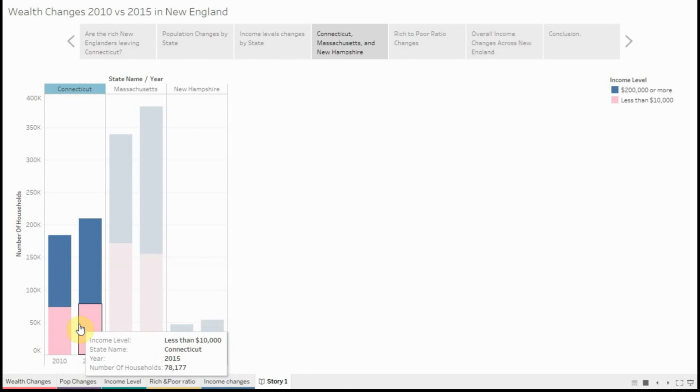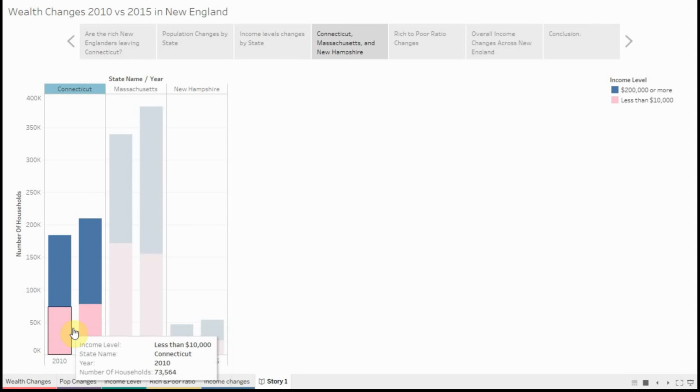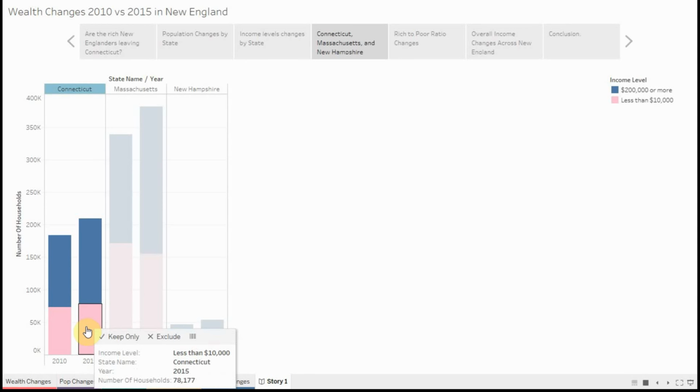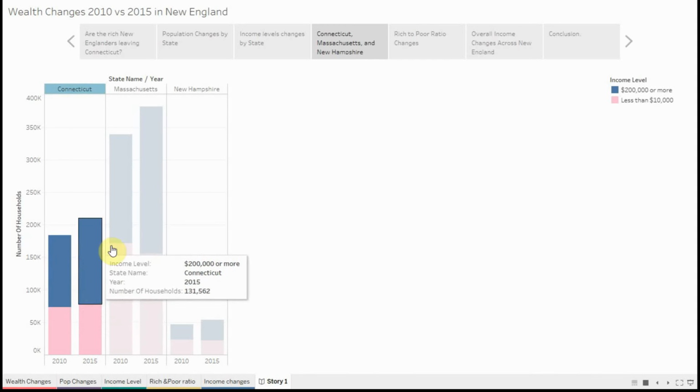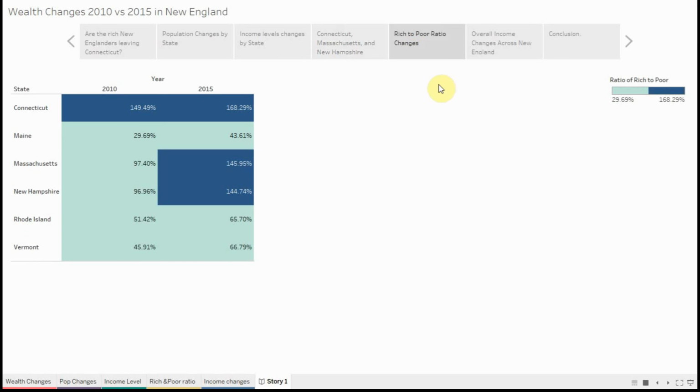And the only reason why I would make that a point is, if you remember from a few charts back, this is the only state that has a decrease in population. So while the households are increasing in both the highest income bracket and in the lowest income bracket, they are still having a decrease in population overall. That's very interesting. So going back to New England as a whole, this chart shows us the ratio between the